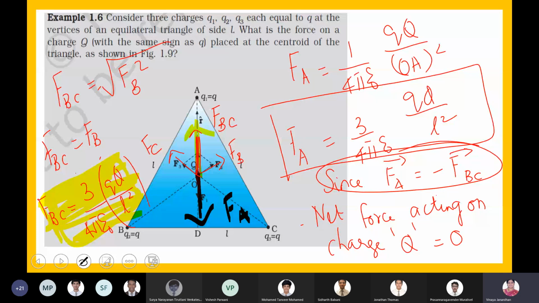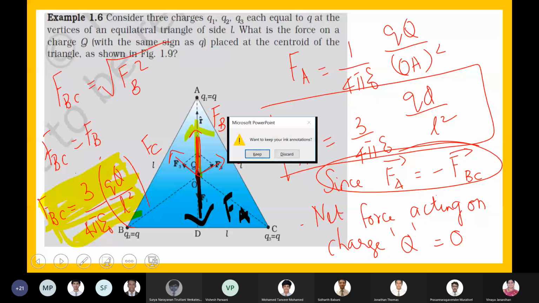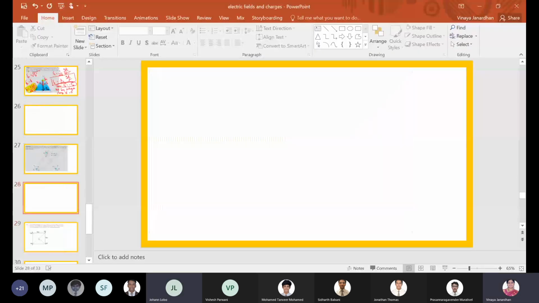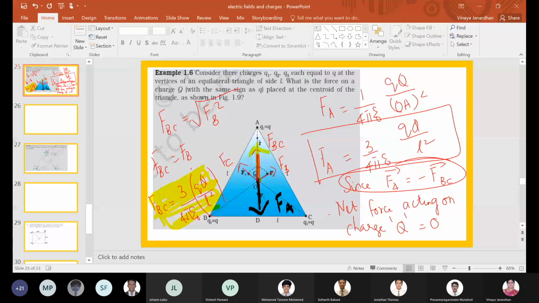Siddharth, do you need more time? Should I take a screenshot and put it?